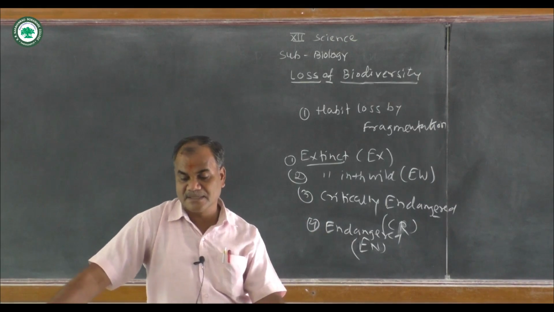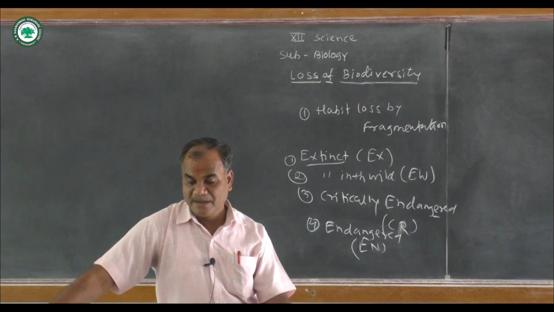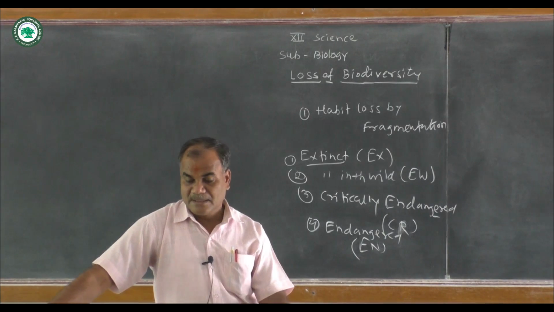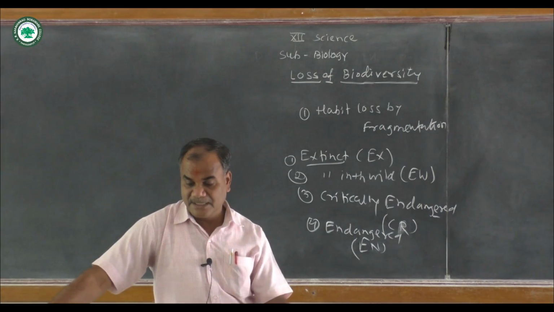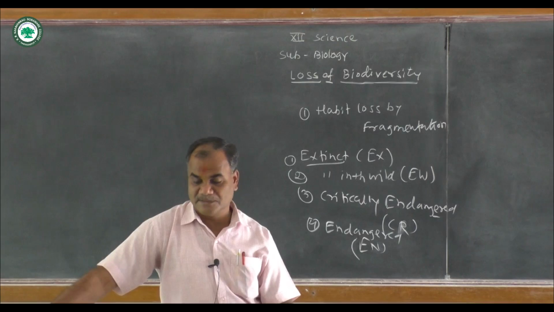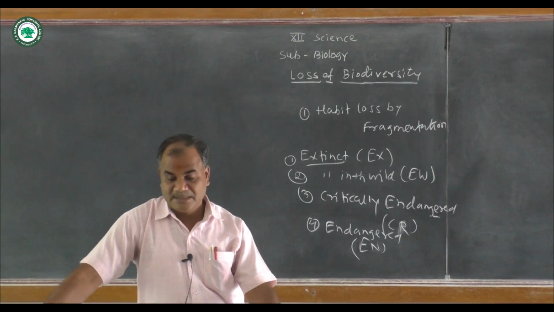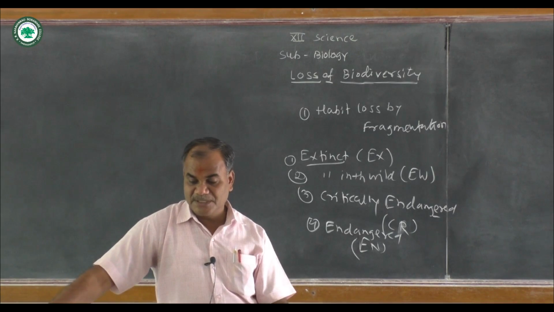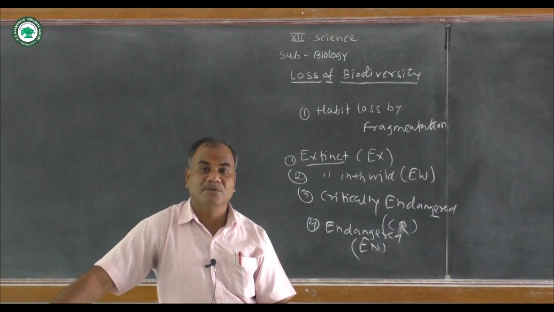Then least concern. What is least concern? A category containing species that are previously and abundant after careful assessment. Then data deficient. What is data deficient? This is applied to species for which the amount of available data related to the risk of extinction is lacking in some way.